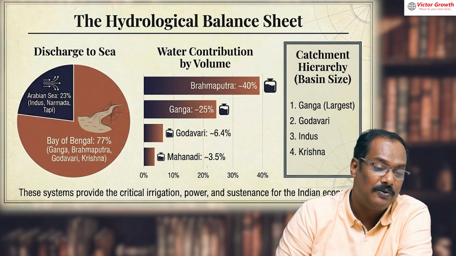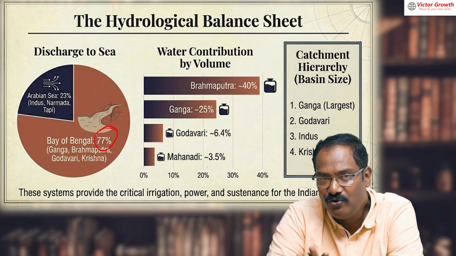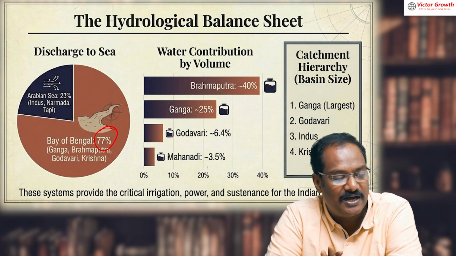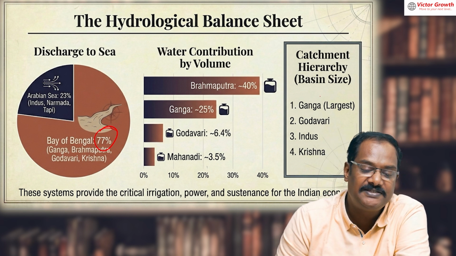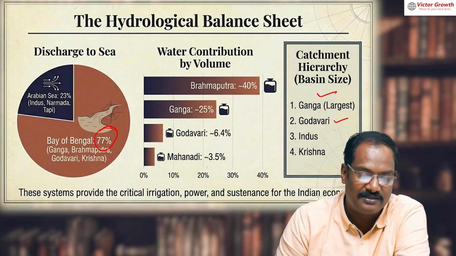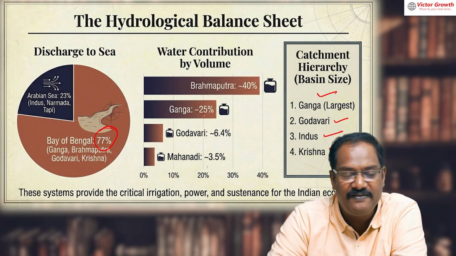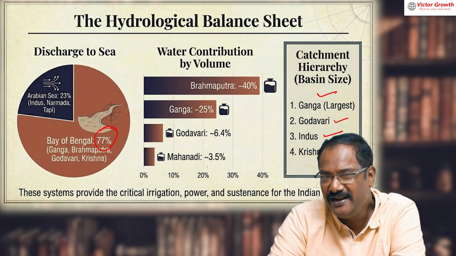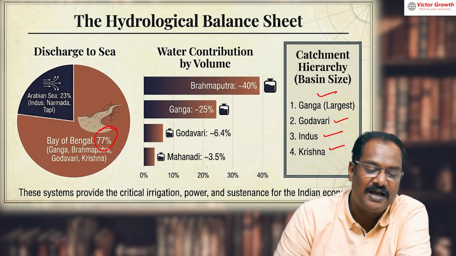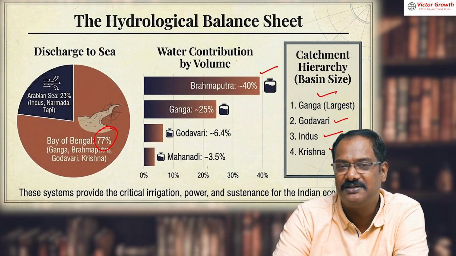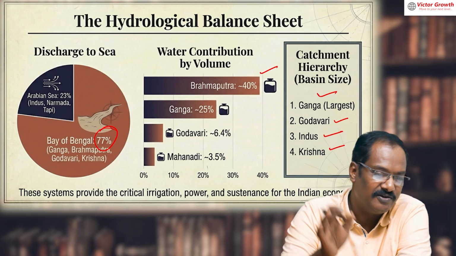Now look at the balance sheet of water. Almost 77% of rivers in India flow into the Bay of Bengal. Only 23% flow into the Arabian Sea, including a big river like the Indus. Largest by basin: first is Ganga, then Godavari, then Indus and Krishna. Ganga is a very important river in terms of area covered. It covers Uttarakhand, Uttar Pradesh, Bihar, West Bengal. But Brahmaputra carries the highest water volume, as a lot of rivers bring a lot of water into it. It is also the most notorious river in India, you can say.